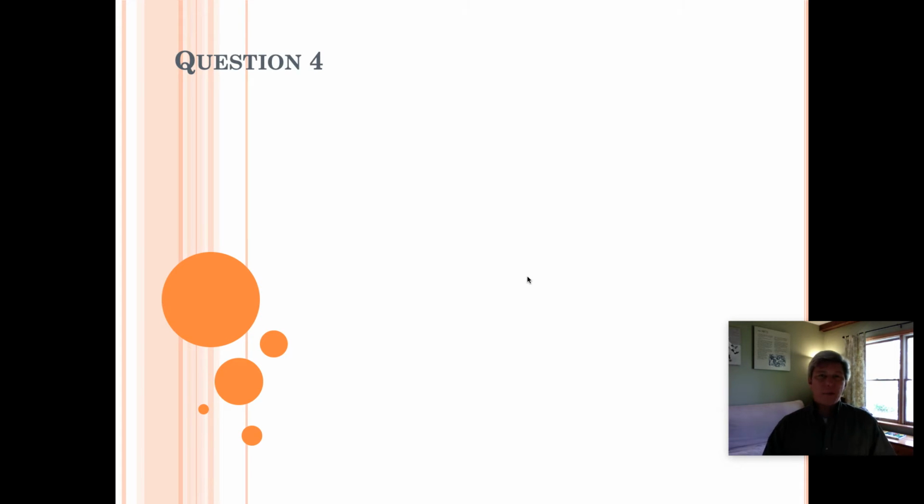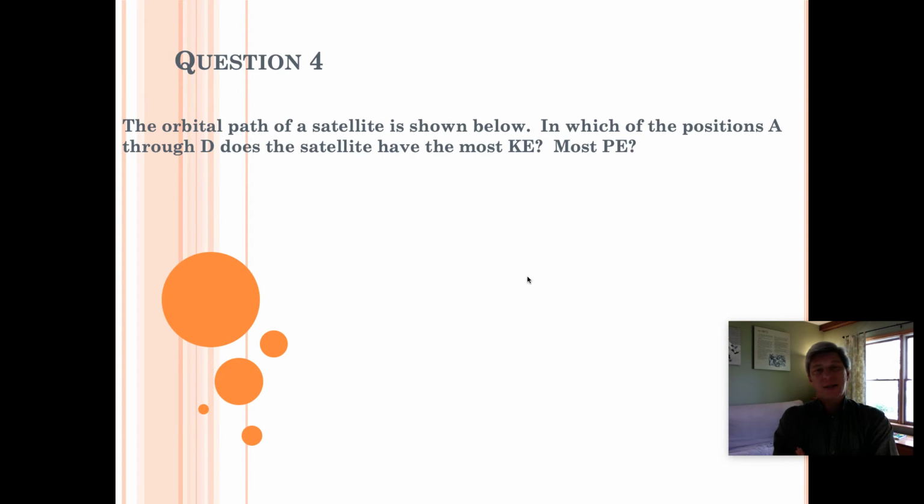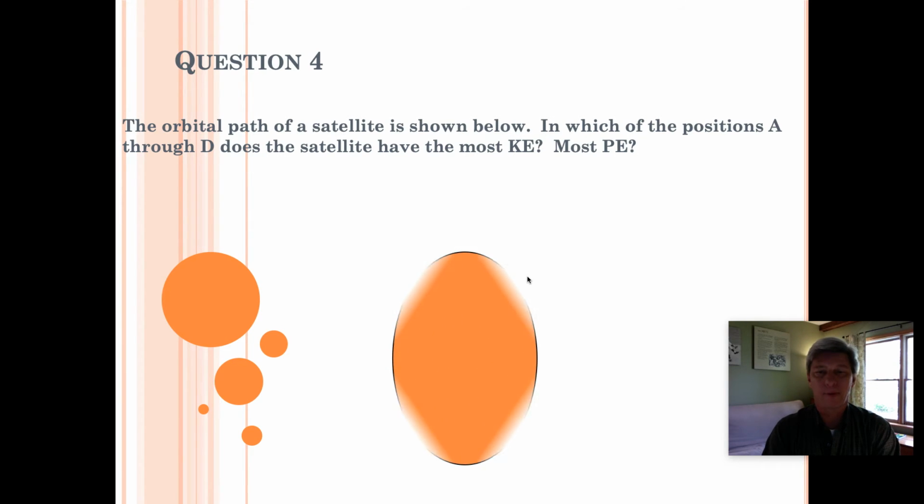All right. So that brings us to question number 4 from our textbook here. And it says, the orbital path of a satellite is shown below. And that'll pop up right now, as a matter of fact. In which of the positions A through D does the satellite have the most kinetic energy and the most potential energy? Well, the 4 points A, B, C, and D are popping up as we speak. But let's just look at point A.